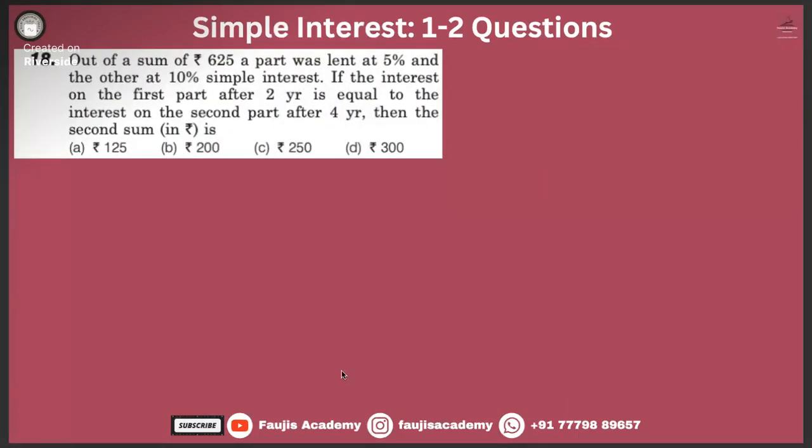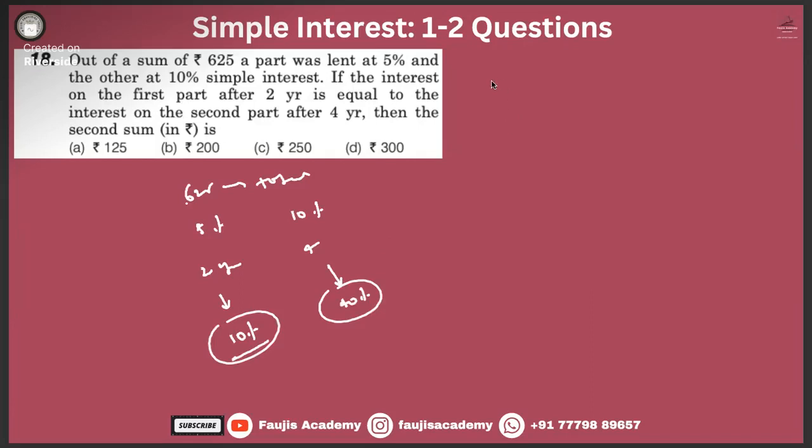So we shall move. Last question for the day. Out of a sum of 625, a part was lent at 5%. 625 total. Part 5%, another part 10%. Simple interest. If the interest on the first part after 2 years is equal to the interest on the second part after 4 years, then the second sum is. Effectively 10% interest, effectively 40% interest, right? Option A is 125. Okay, they are saying the second part.